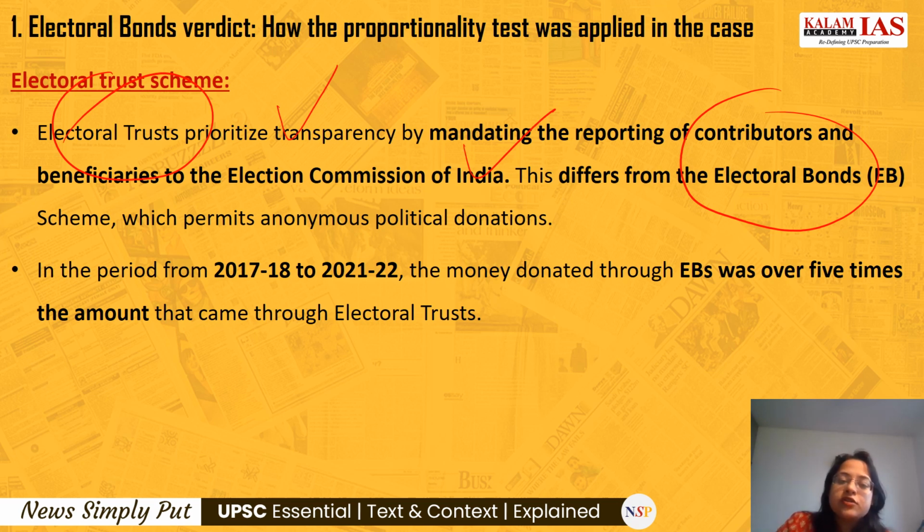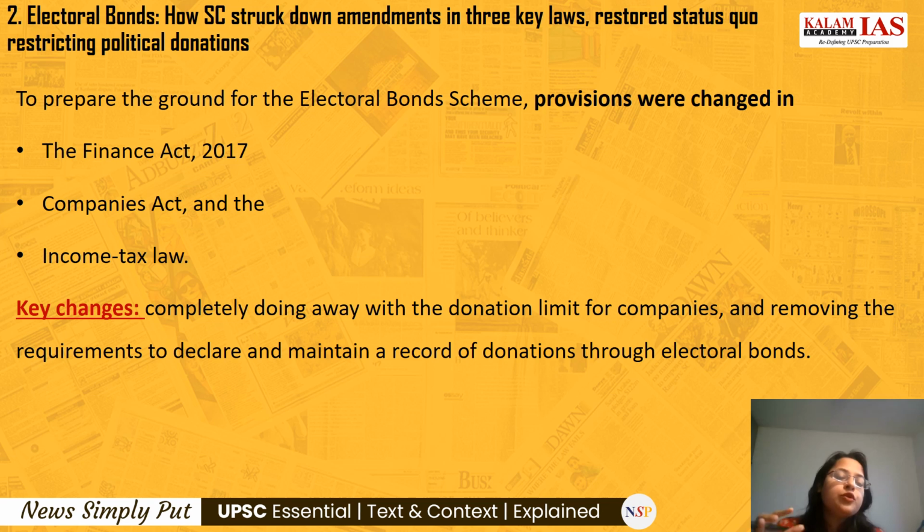And therefore, because of this anonymity clause, the EBs are much more famous. From the period 2017-18 to 2021-22, the money donated through EBs, electoral bonds, is over 5 times the amount that came through the electoral trust. So electoral trusts were less popular because of this disclosure. Now we come to the Supreme Court striking down the amendments also in the three key laws.